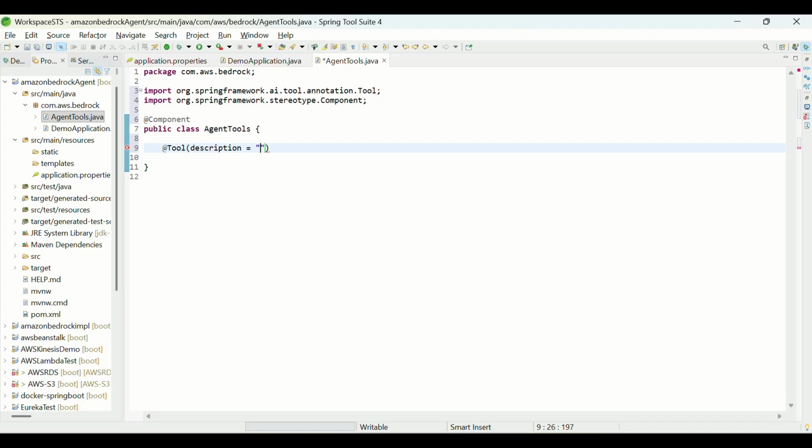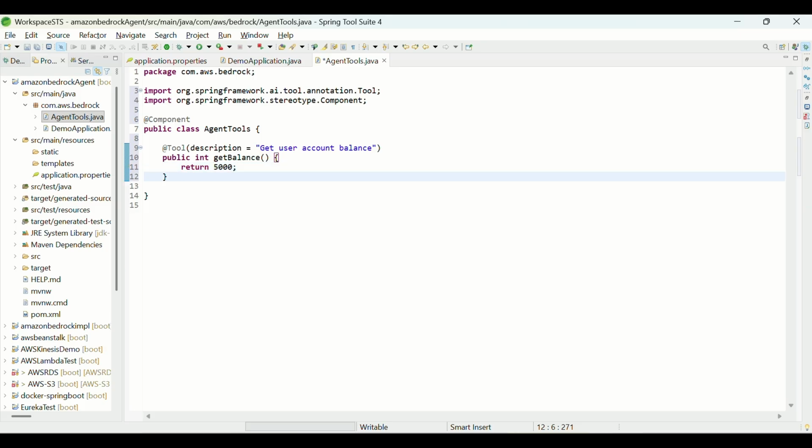Say we'll get the user balance. So get user account balance, and I'll just return some balance. So return 5,000. This is one tool I've configured.